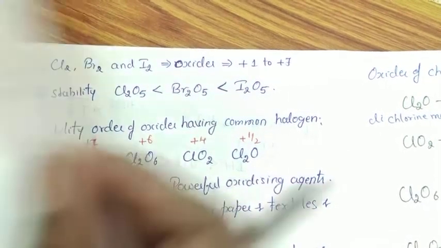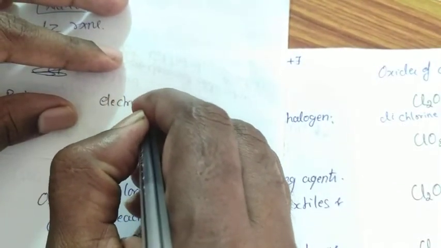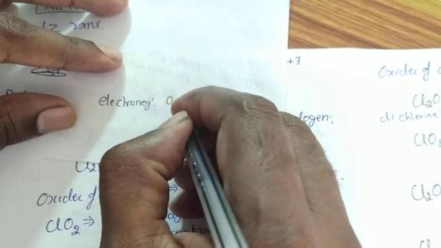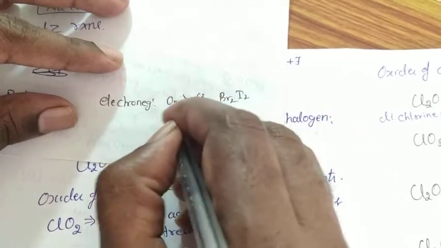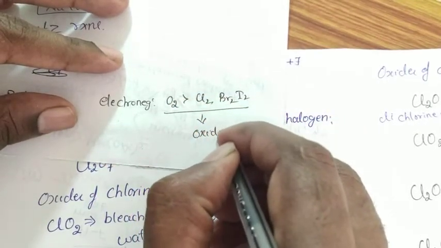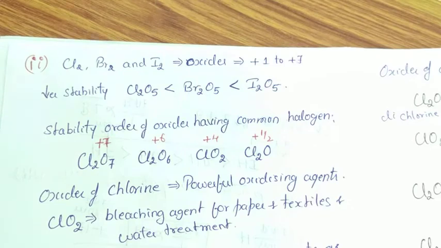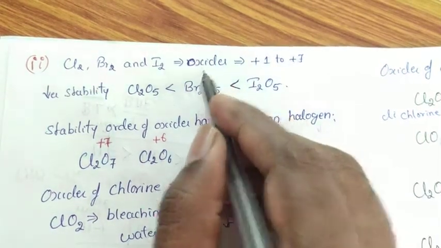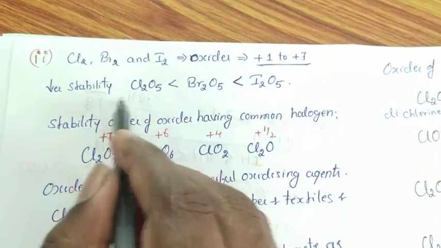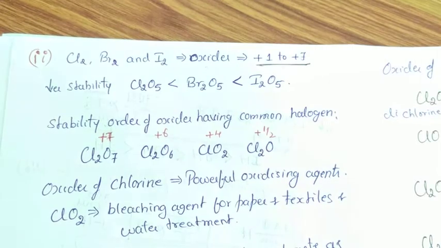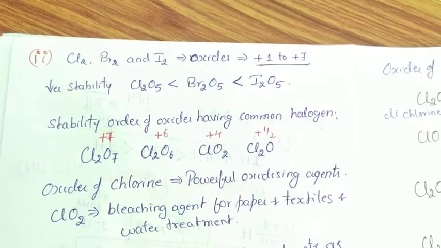Here, in this case, if I check, the electronegative value of oxygen is greater than chlorine, bromine as well as iodine. Therefore, the obtained compounds are called oxides. Whenever chlorine, bromine and iodine react with oxygen, they are involved in the formation of oxides, and these compounds have oxidation numbers +1 to +7. And this is the decreasing order of stability of their oxides. As the electronegative value decreases, the stability of these oxides also decreases.